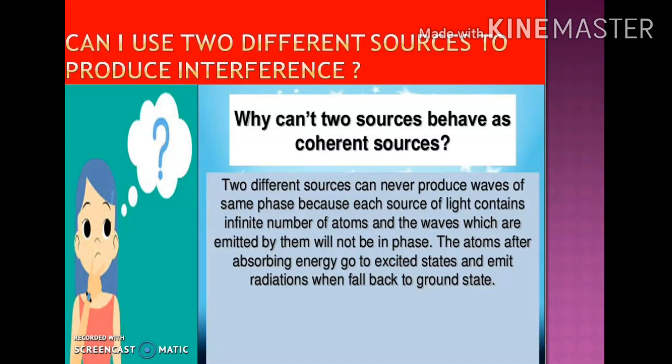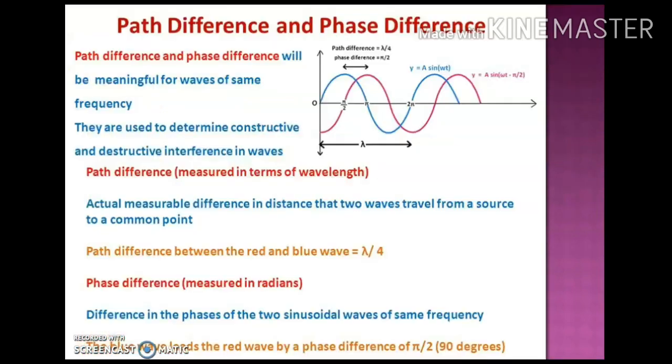So all will happen at different times and in different phases in all the sources. So that is why two different sources can never produce interference and they cannot be said to be coherent sources. In order to get coherent sources, we have to originally use a single source only.